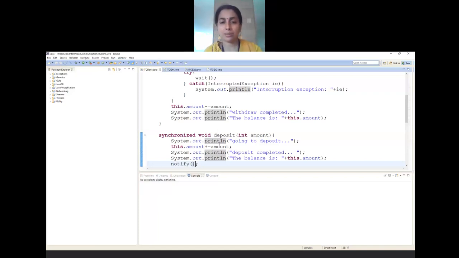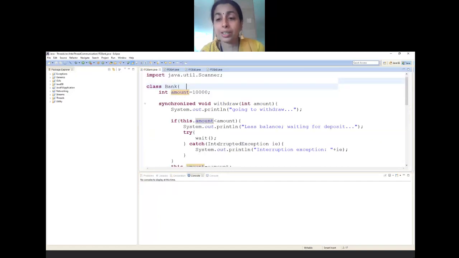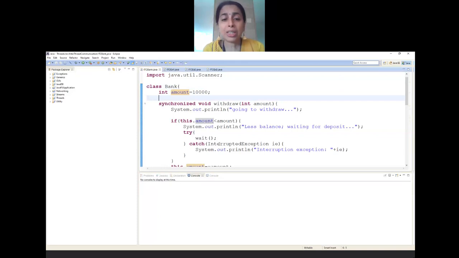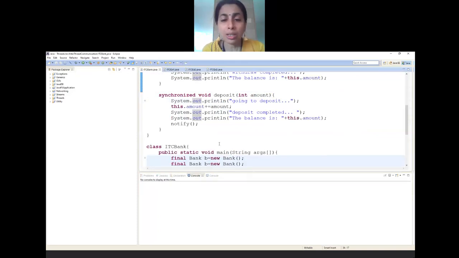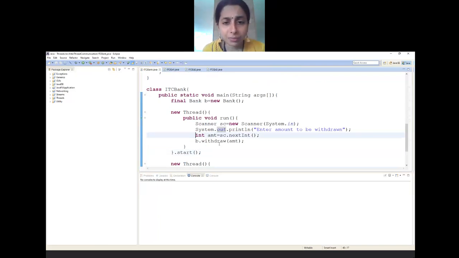Now, once I have deposited the required amount, if I notify, then this particular withdraw will trigger. It will start. So let me check whether it works or not. I'm trying to read the amount from the user, and that amount I'm passing.